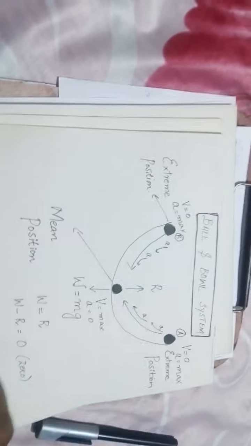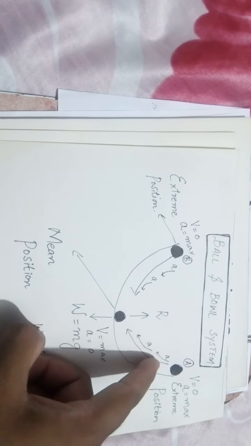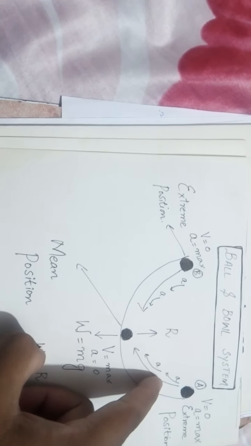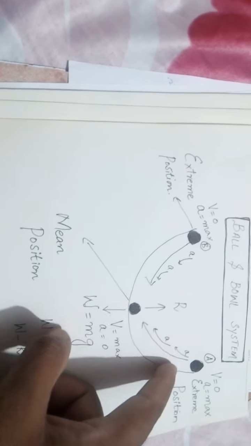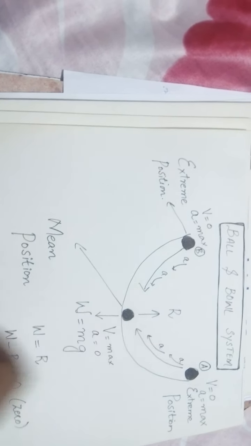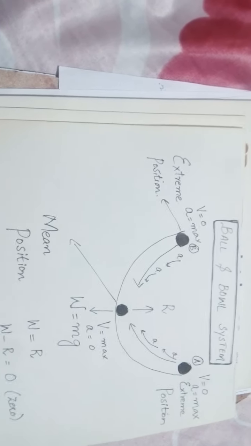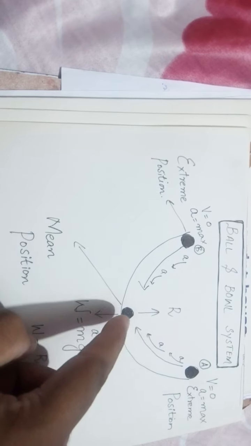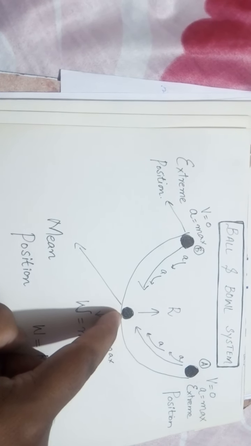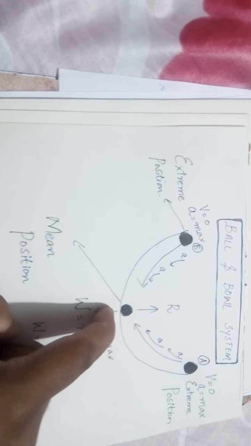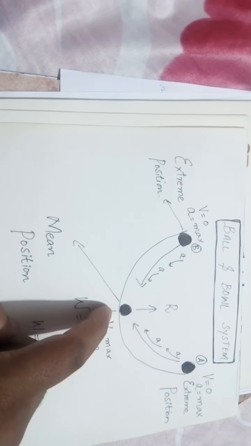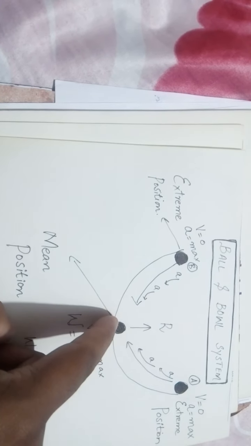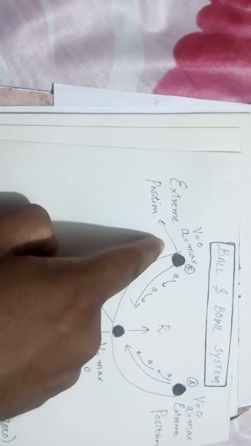Yes, the restoring force will be responsible for moving this ball towards the mean position. Actually, the weight of the ball generates the restoring force, due to which the ball will start moving toward the mean position O. As the ball moves from A to O, it will not stop at position O. Why? Students, because we learned the term inertia in 9th class, and inertia wants to continue the motion of the ball. So the motion will continue from O to B.